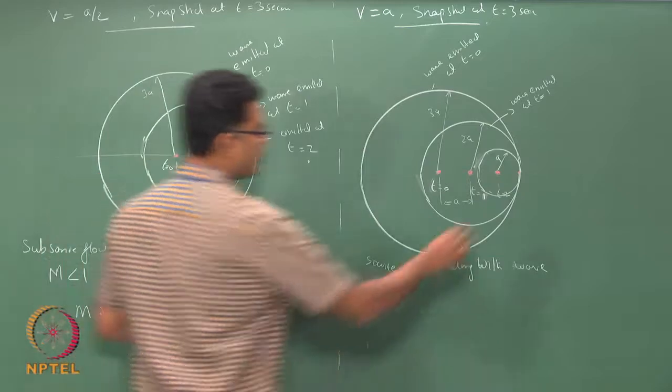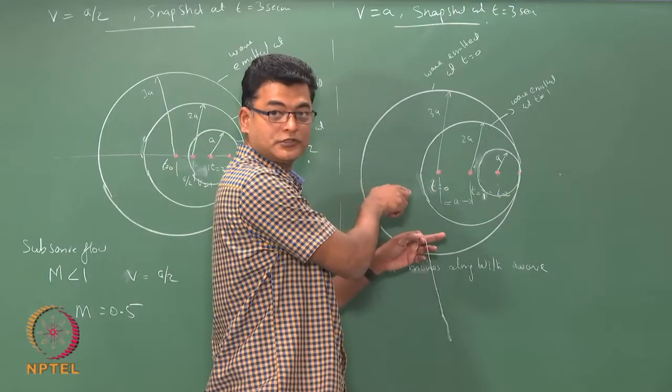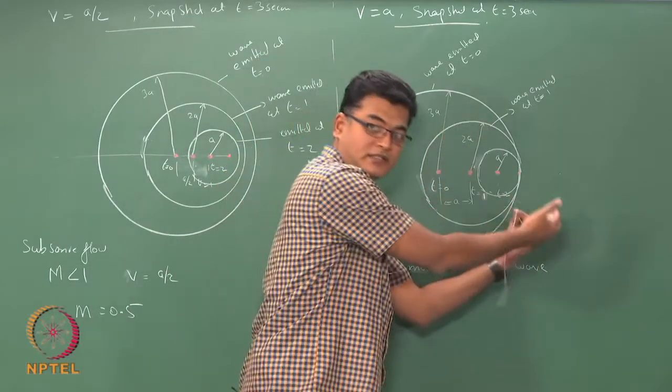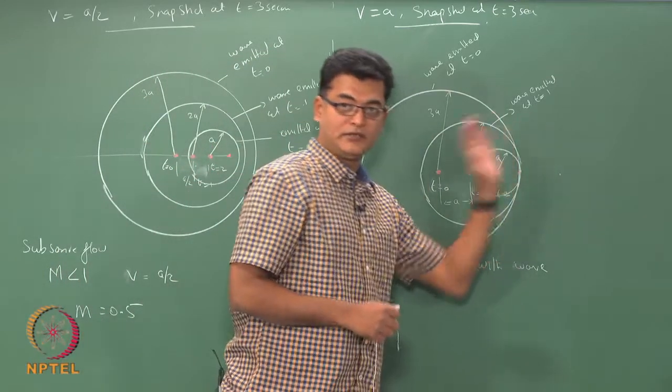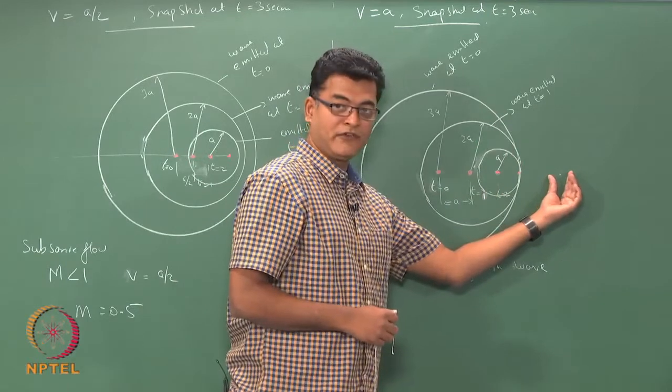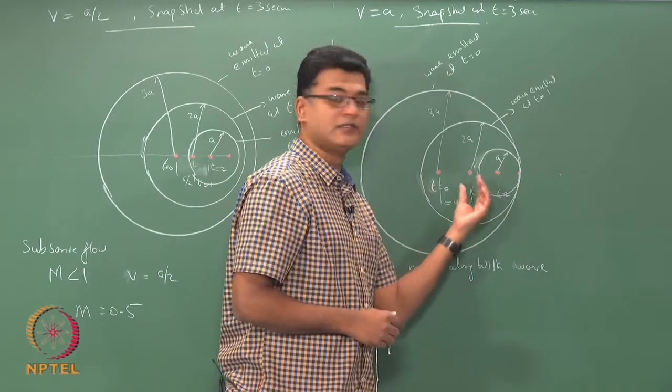Okay. So, a point here will know about the source only when the source hits the point, because the waves are also moving along with it; there is no information ahead of the source.